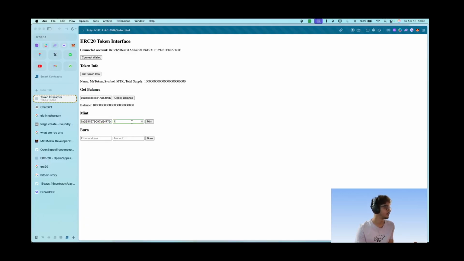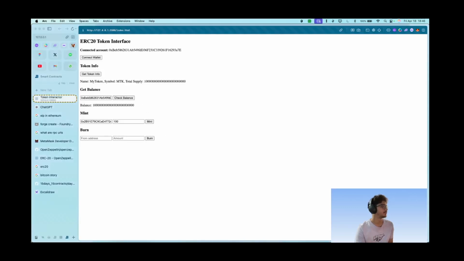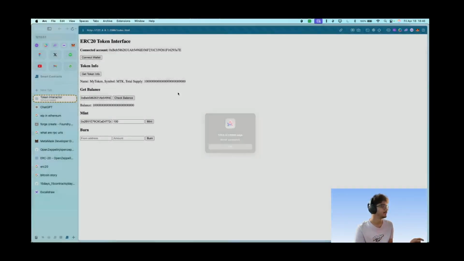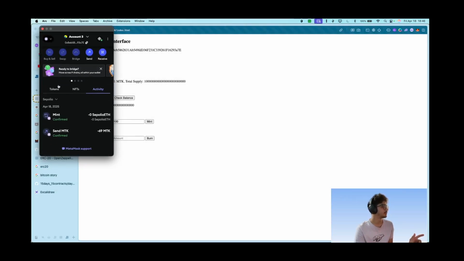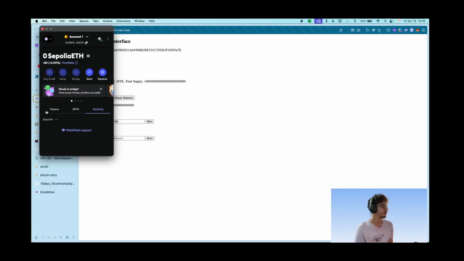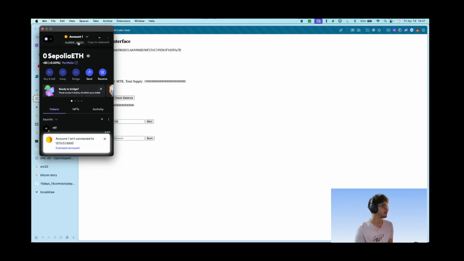Let's mint 100 tokens to this address. Transaction request, confirm. The token minting must have been successful. It's pending, and once it goes through, we'll be able to see the tokens on the other side of the wallet. Minted successfully. Let's go back to account 1. By the way, here the amount of tokens has not decreased, and yet we have more tokens here. Just refresh this activity, and let's just get the balance of this address.